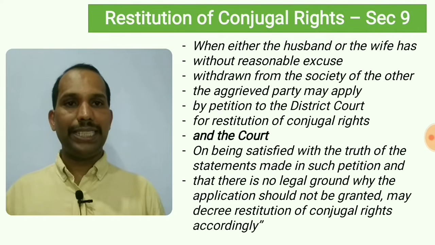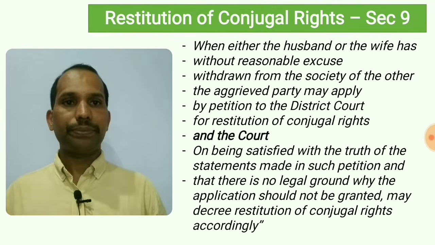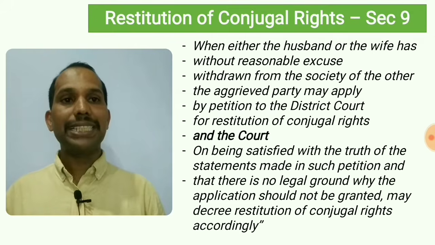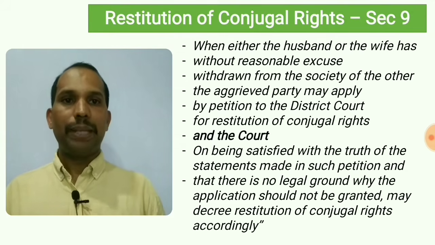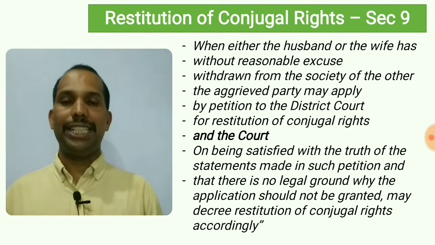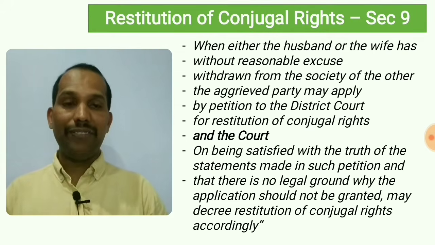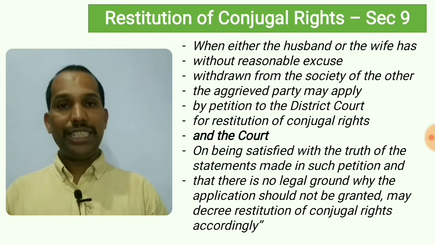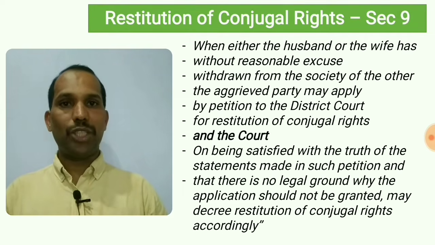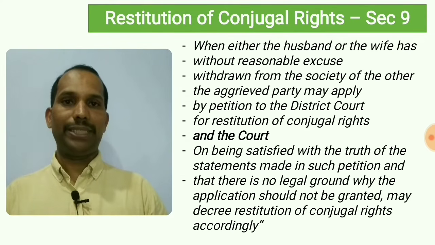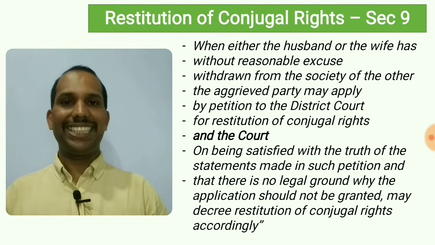The second part says, and the court, on being satisfied with the truth of the statements made in such petition and that there is no legal ground why the application should not be granted, may decree restitution of conjugal rights accordingly. If the court is convinced that the petition has truth, then on the basis of that there can be an order to bring back the conjugal life, court can do that. That's all in section number 9.